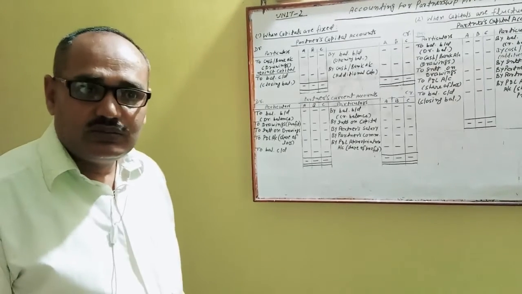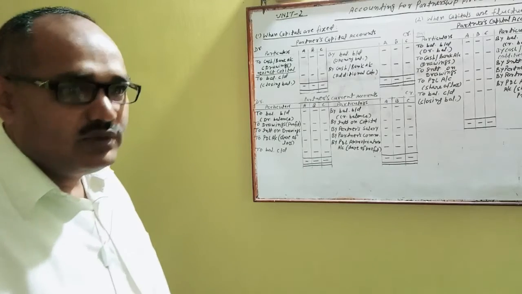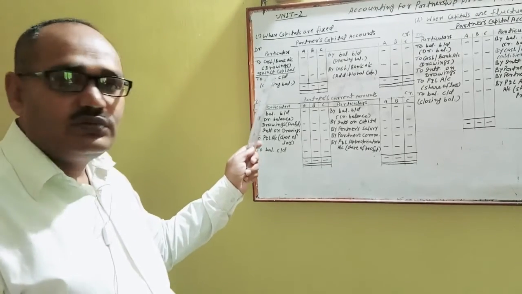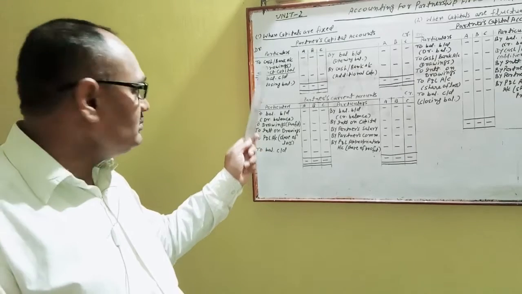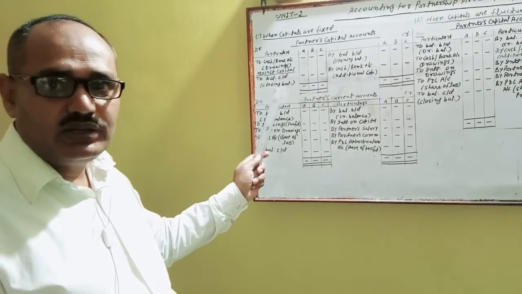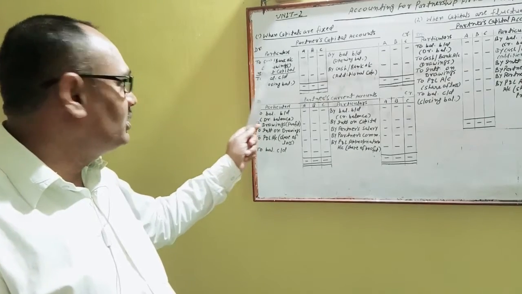If partner is going to retire or the firm is going to close, then for withdrawal of amount against capital of partner, it means permanent capital, here you will write to cash or to bank account.